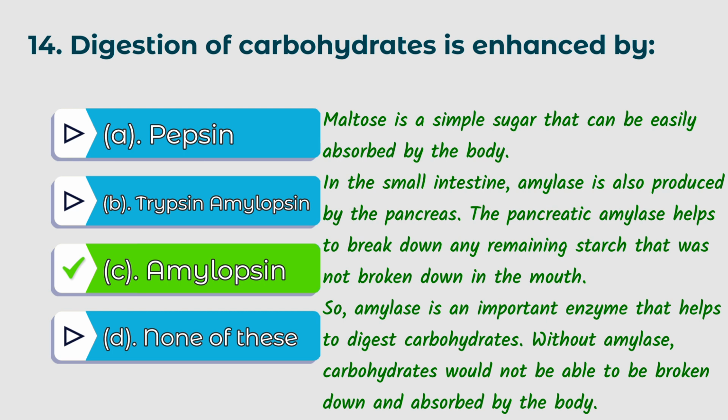In the small intestine, amylase is also produced by the pancreas. The pancreatic amylase helps to break down any remaining starch that was not broken down in the mouth. So amylase is an important enzyme that helps to digest carbohydrates. Without amylase, carbohydrates would not be able to be broken down and absorbed by the body.